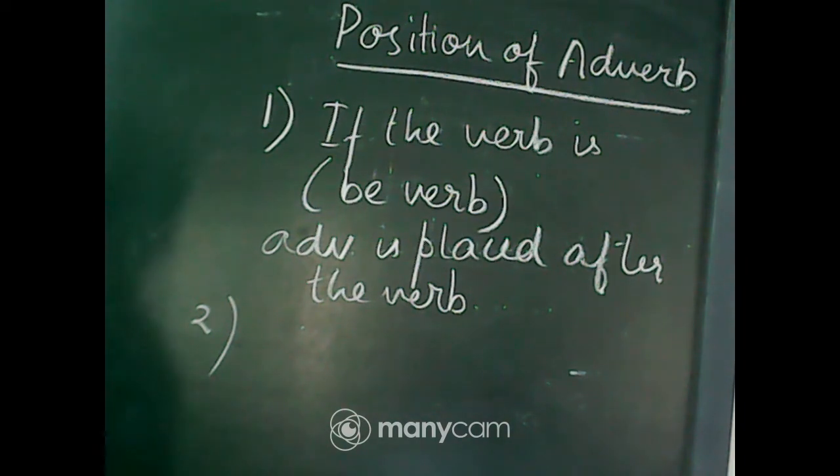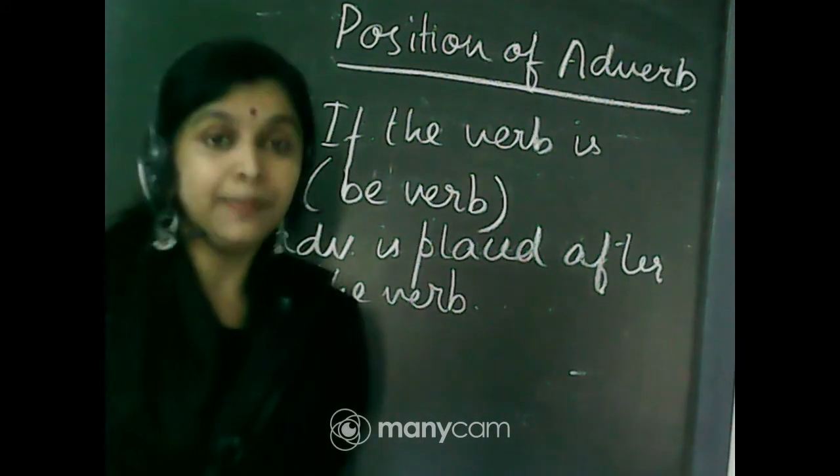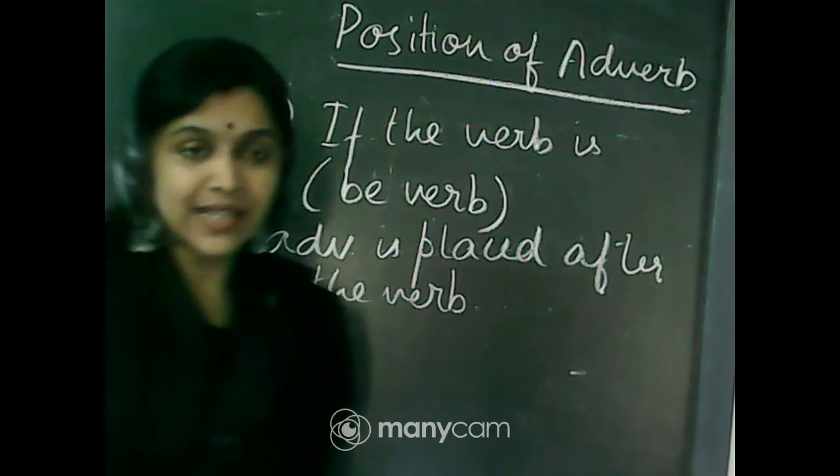Okay. Adverb of manner, place, time and frequency can be placed at the beginning of a clause if the focus is not on the adverb. Now, if there are more than two adverbs in a sentence, the adverb of manner comes first, then comes adverb of place, and then comes adverb of time. See, a sentence has been given. Three adverbs are there: happily, the place of action, as well as the time.